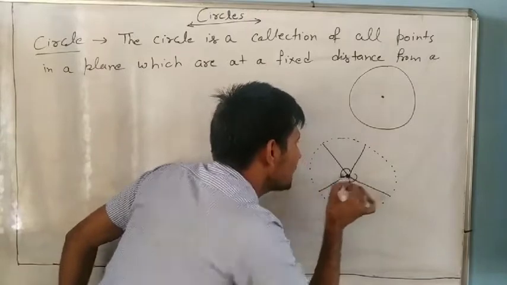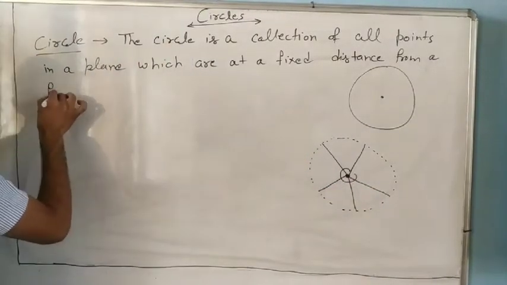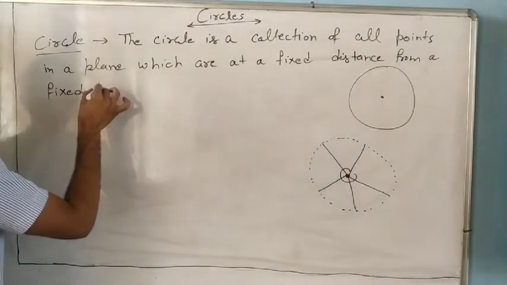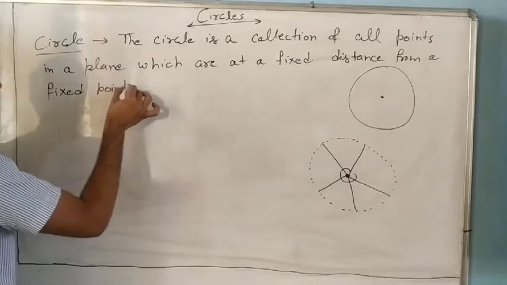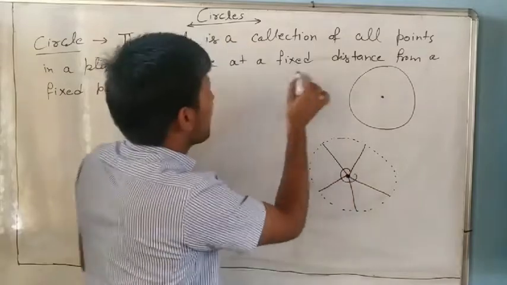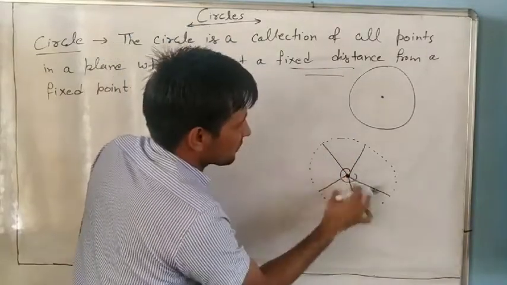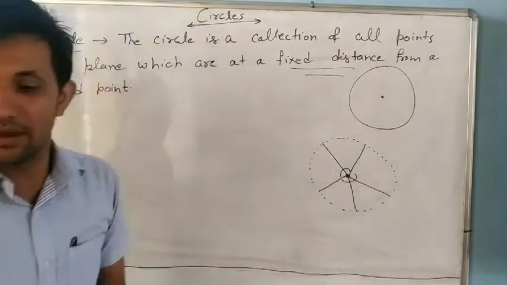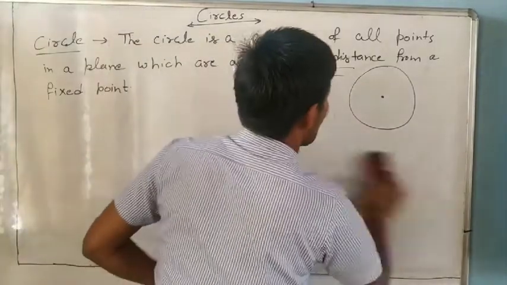What is the fixed point? This fixed point is called the center, and this fixed distance is called the radius. Do you understand? So it is the circle.